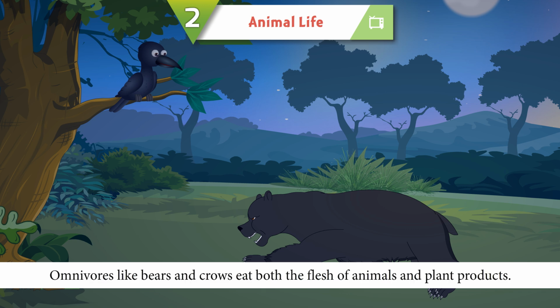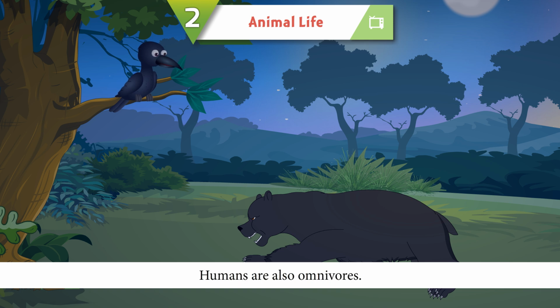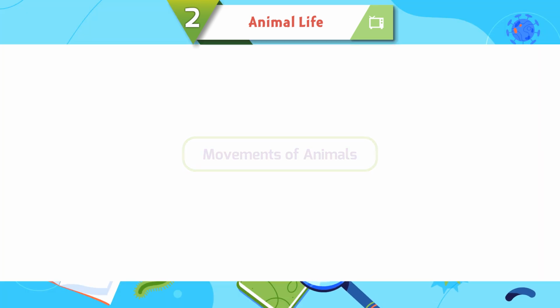Omnivores. Omnivores, like bears and crows, eat both the flesh of animals and plant products. They have both sharp front teeth, like carnivores, and flat back teeth, like herbivores. Humans are also omnivores.